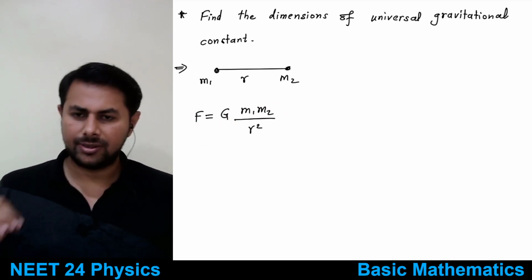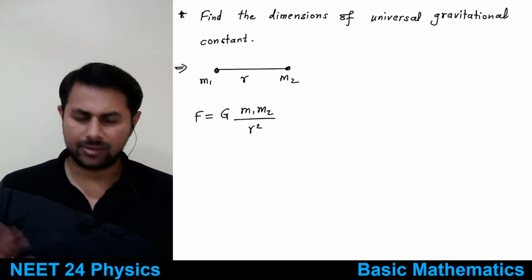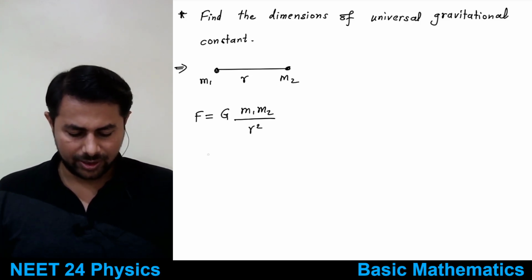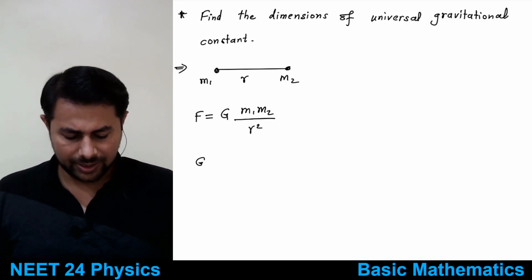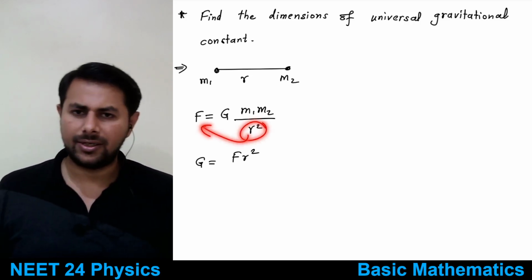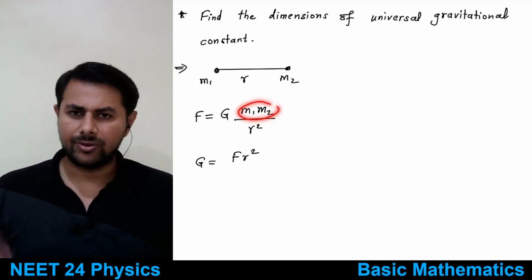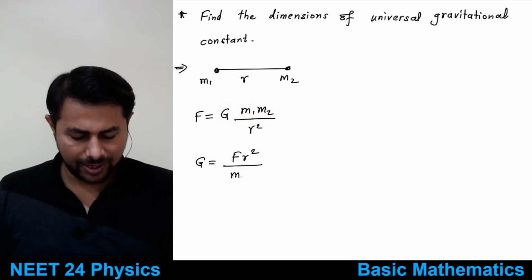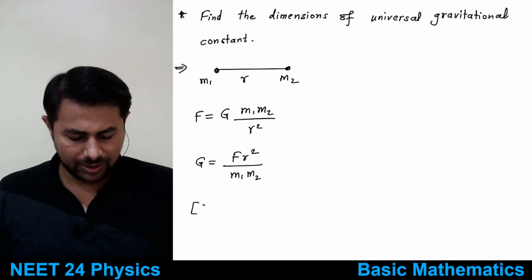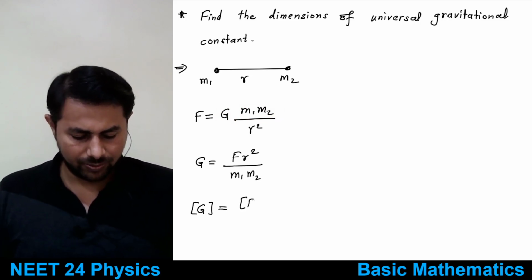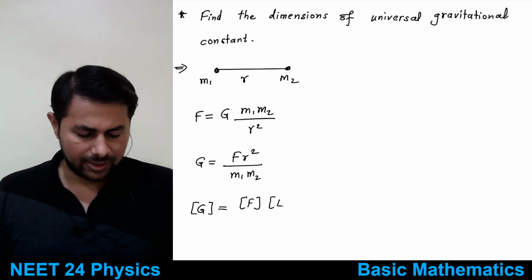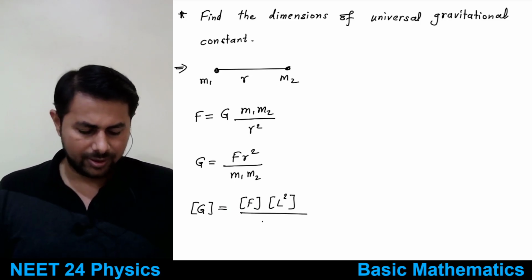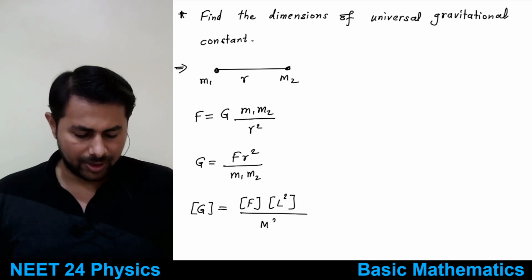So we can find out dimensions of universal gravitational constant very easily. Dimensions of G would be equal to what? For that we can write G is equal to F times r square, right? This r square will go on this side in numerator, m1 m2 will go in denominator because we want G only. So G is equal to F r square divided by m1 m2. So the dimensions are dimensions of force times dimensions of distance square, that is L2, divided by, this is mass times mass, means M to the power 2.